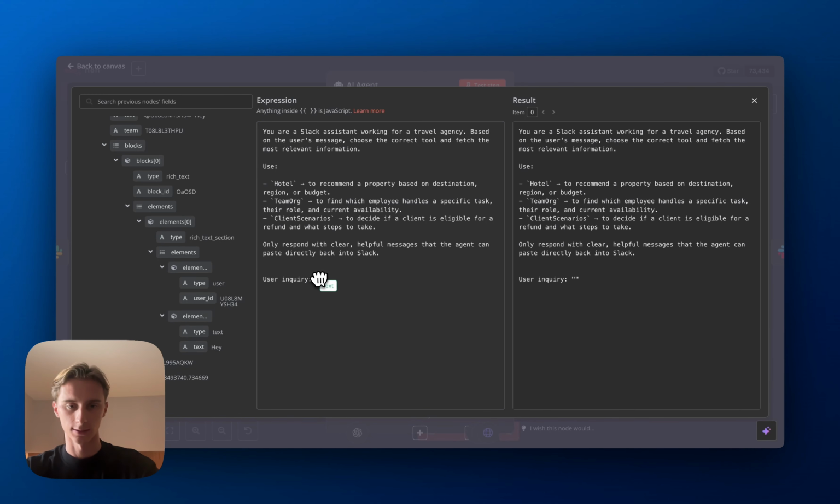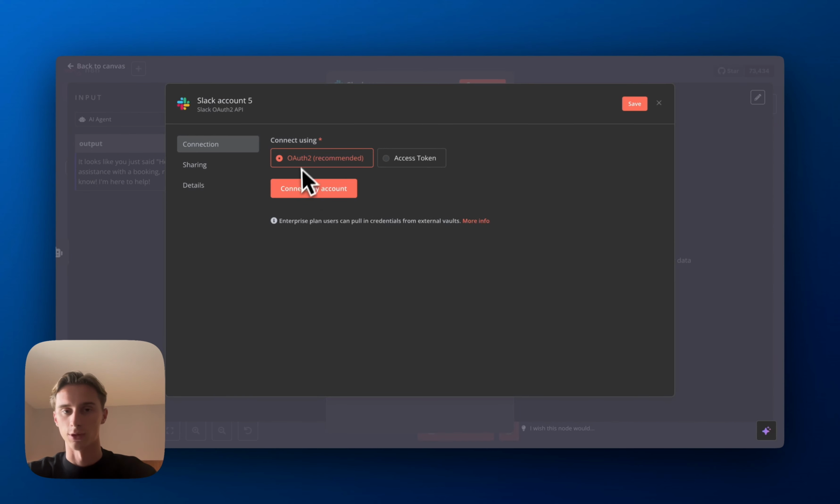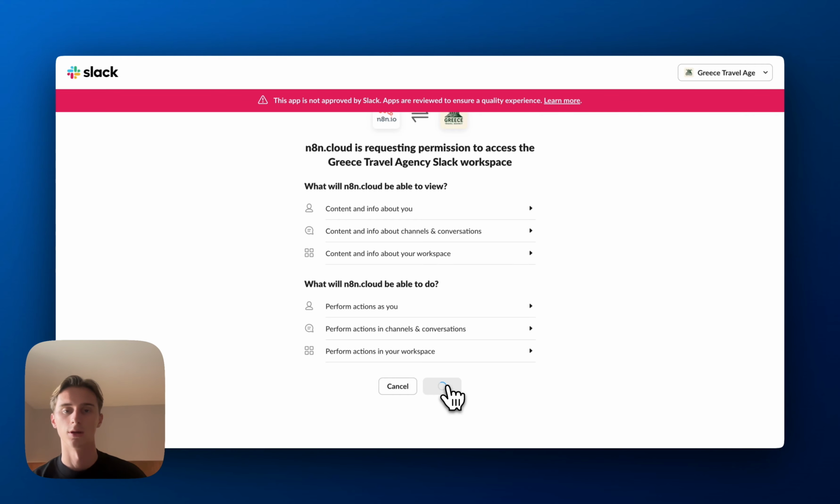Now let's actually first work on the next Slack node. So this is also very, very easy. You just press on create new credential, and what I recommend you to do is to use OAuth2. And here you connect to your Slack workspace account, choosing which Slack you want to use this on, and then you just click allow, and what that will do is it will create a new connection and it will be connected to n8n.